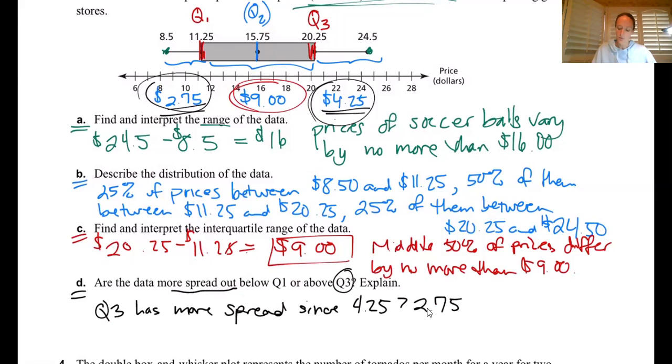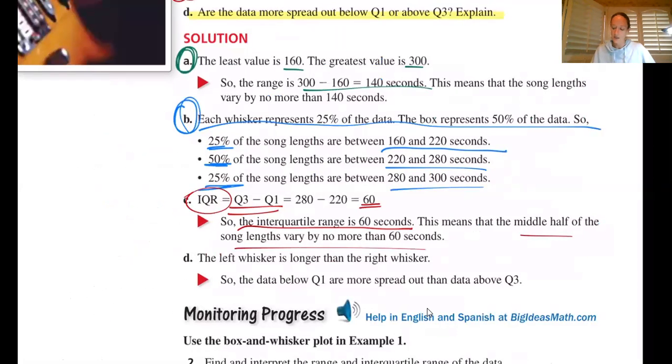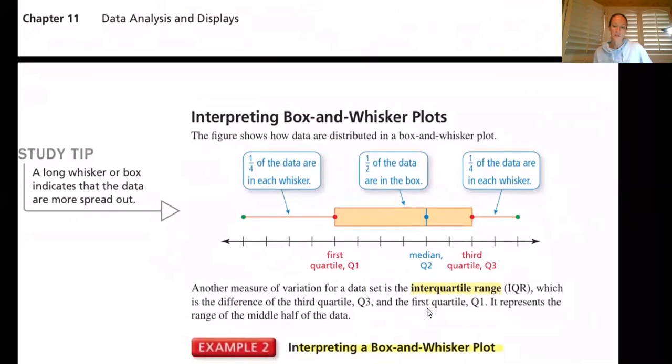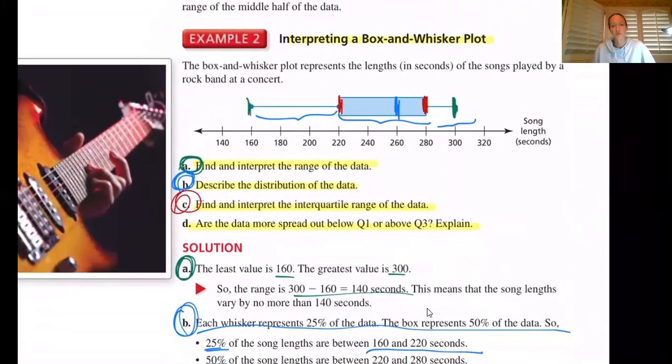Okay, so we're going to go ahead and go peek at homework really fast. That was the last example that I wanted to do with you guys today as far as 11.2. We learned how to, once again up here, we learned how this box and whisker is actually formed. And then we also learned how to kind of interpret the different data and how we can totally use the book to help us with that. So that's kind of a cool thing.